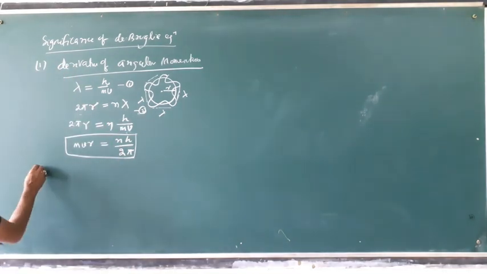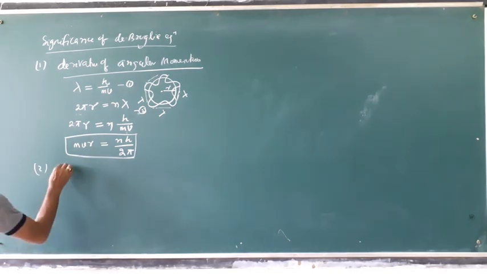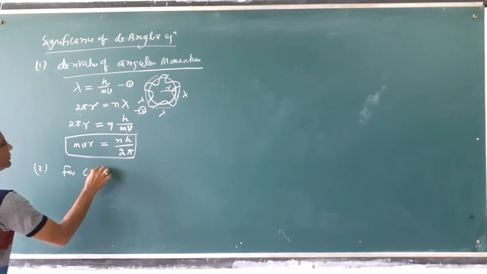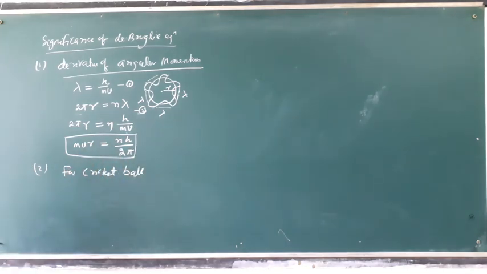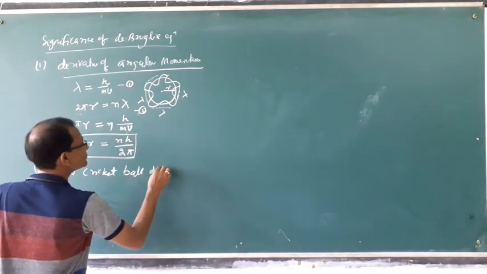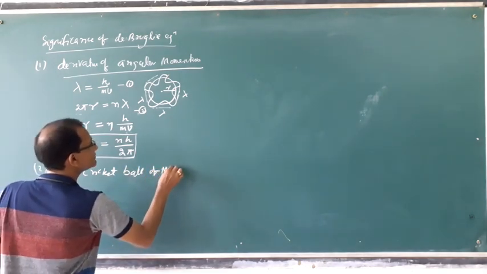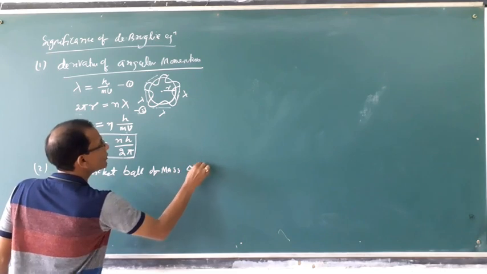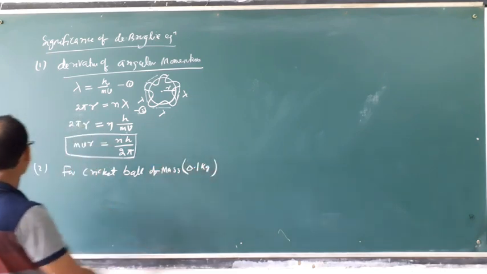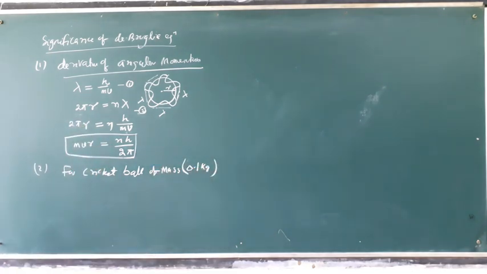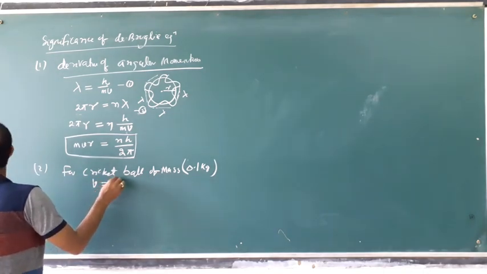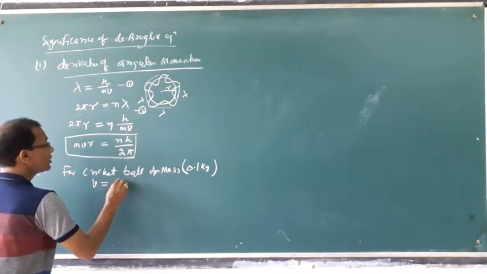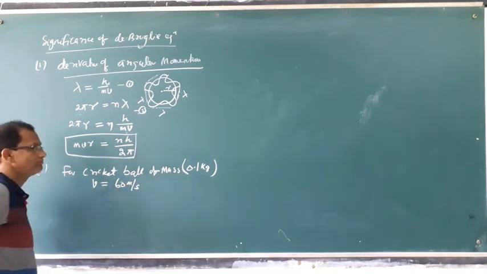Then another significance: let it be for a cricket ball of mass 0.1 kg and velocity 60 meter per second.